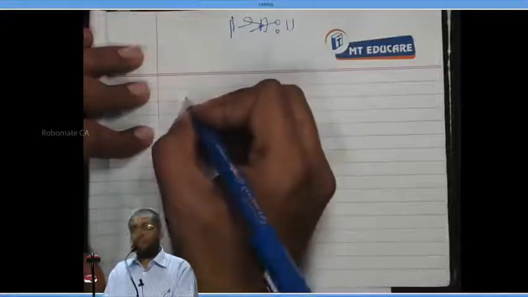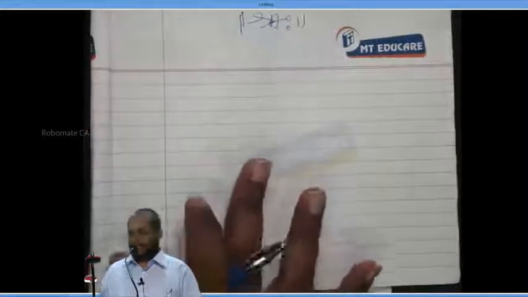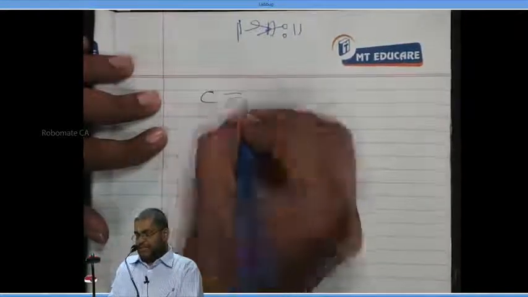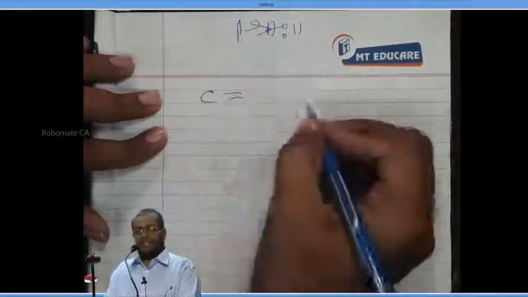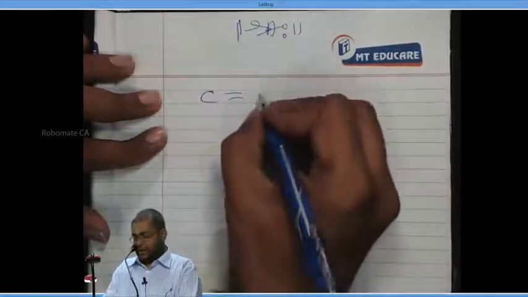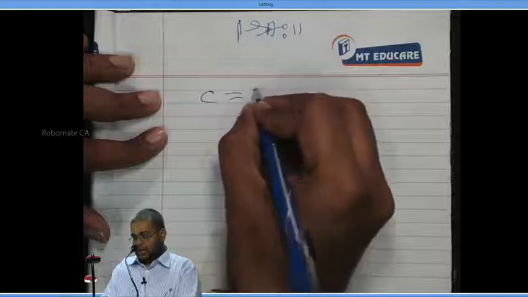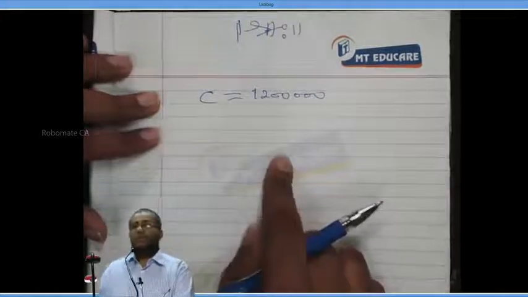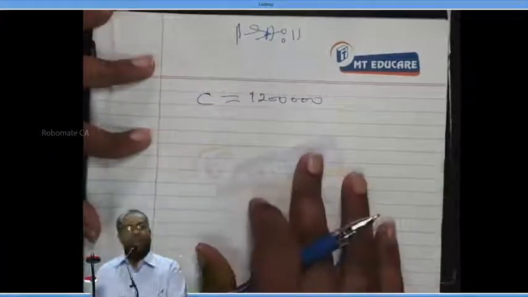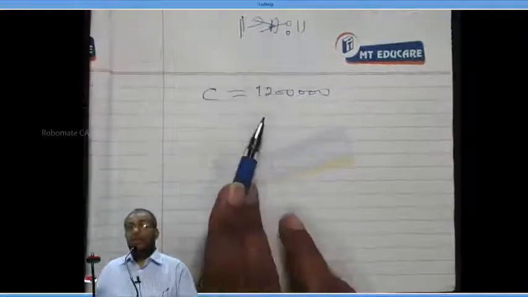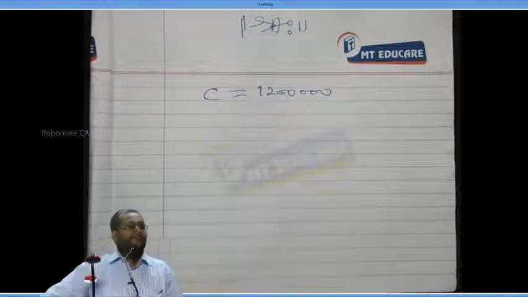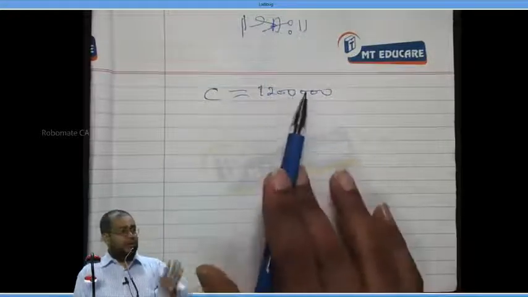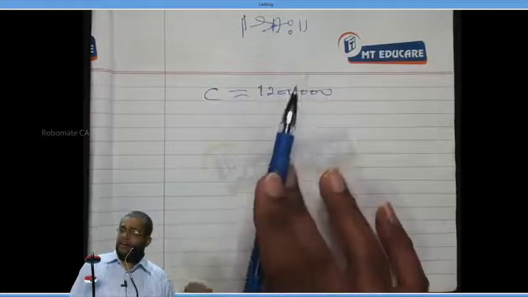Baumol model. See, beginning of the year, the company estimates its annual cash requirement. C means annual cash requirement of, say, something around 12 lakh rupees. So in this year, my annual expenses or requirement for cash payment is 12 lakh rupees. This money they should get in hand ready, right or not?